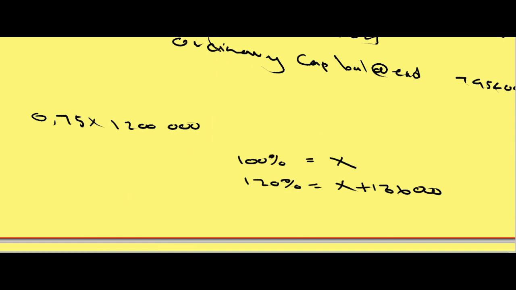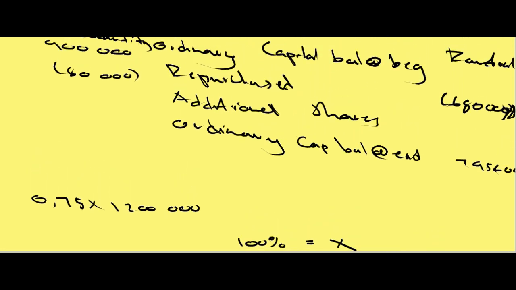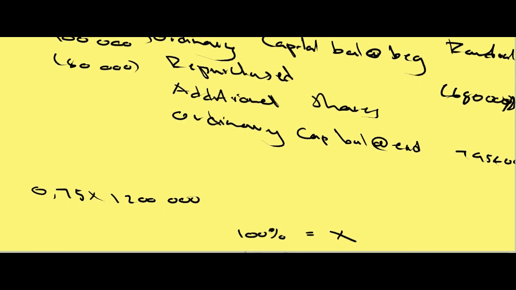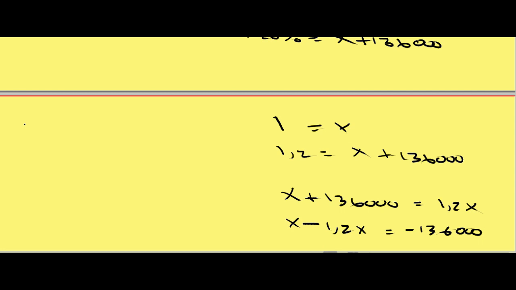Since we now have the number of the repurchased shares and the rand valuation of the repurchased, we can now compute what was the average. Therefore, I can say my 680,000 divided by my number of shares of 80,000. Let's do this on the side. 680,000 divided by 80,000. The solution to this problem gives me my 8.5, which was my average price.